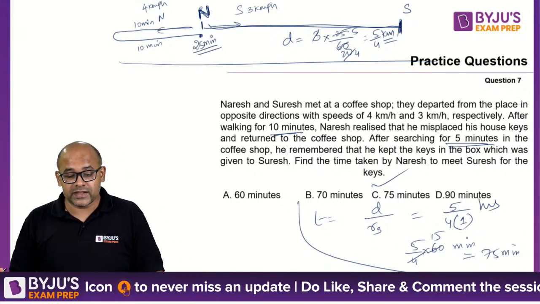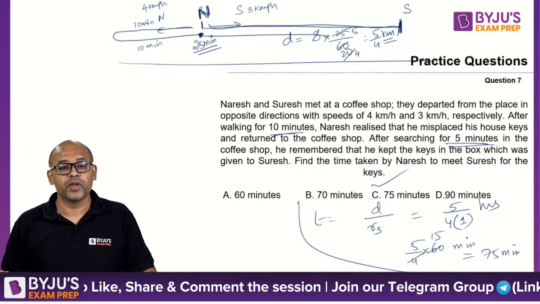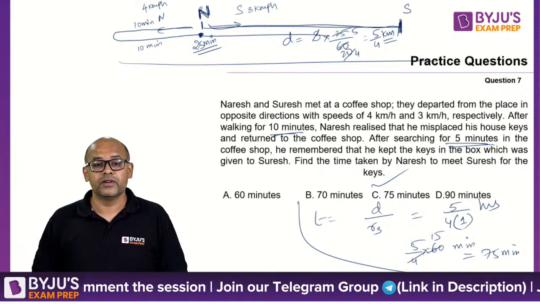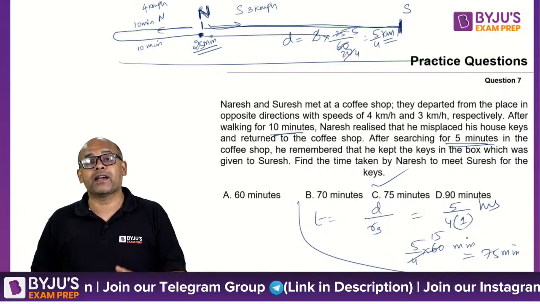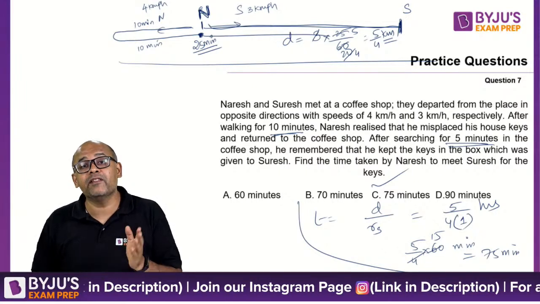No, Varun doesn't see. After searching, he has to follow Suresh, na? He has to follow Suresh. He went opposite, then came back. Once he comes back, he will go in the same direction.